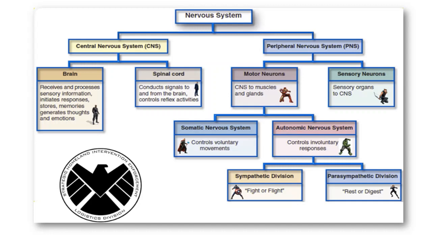Then the autonomic nervous system is further divided into the sympathetic division, meaning fight and flight, and another division, the parasympathetic division, that is rest and digest. So this is the flow chart of the total division of the nervous system.